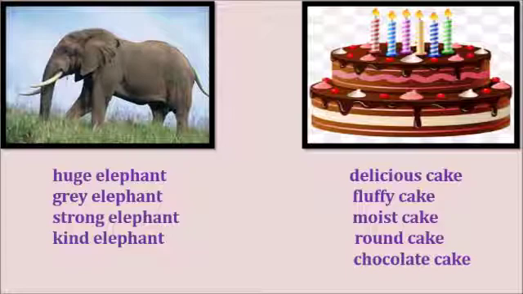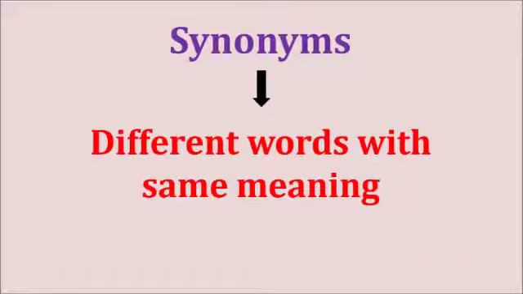So I can describe it as yummy cake or tasty cake or delicious cake. So it means what? These three words are giving us the same meaning, but the words are different. So these kinds of words are called synonyms. So please repeat with me everyone. Synonyms means different words with the same meaning.